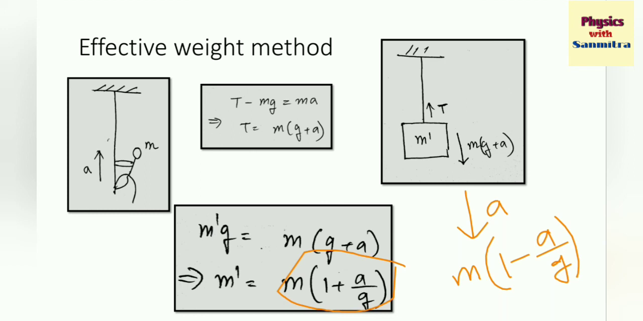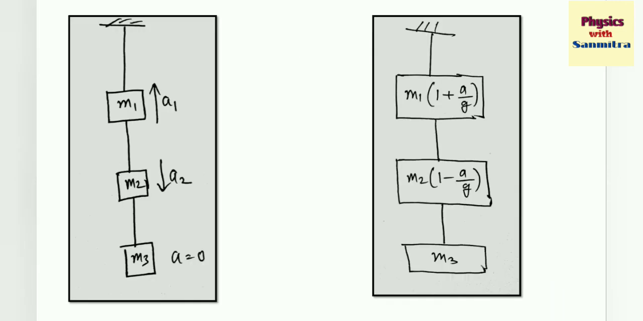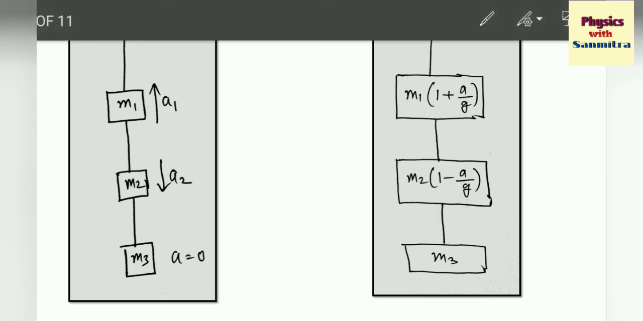Let's see how fast we can do it. We can do it in seconds. See, this is m1, it is accelerating upward with an acceleration of a1. This is m2, accelerating downwards with an acceleration of a2, and this m3 has acceleration 0. m1 is accelerating upward with a1, so its effective mass is m1 into 1 plus a by g. m2 is accelerating downward with an acceleration a2, so its effective mass is m2 into 1 minus a by g, and m3 is not accelerating, so its effective mass is, sorry, not 0, the same. m3 is m3 since a is 0. So this is our arrangement.